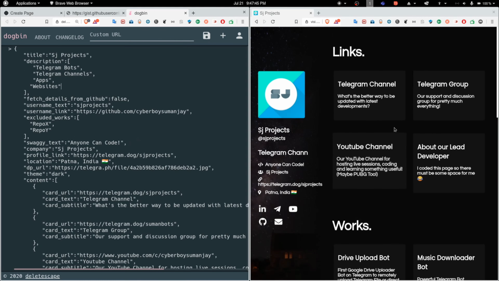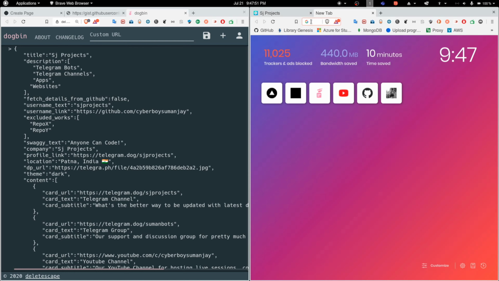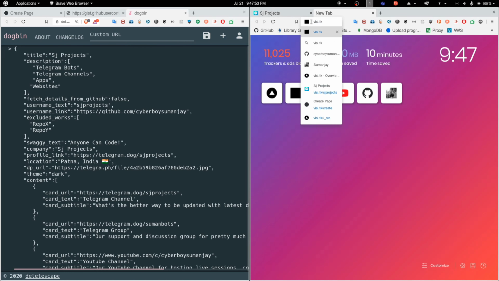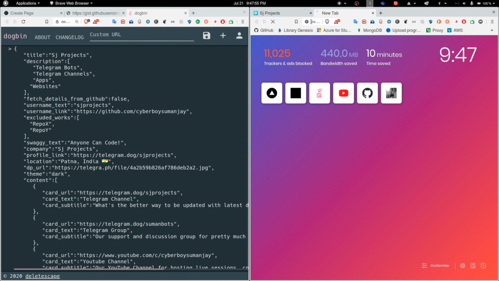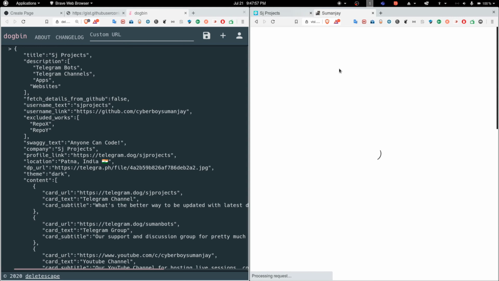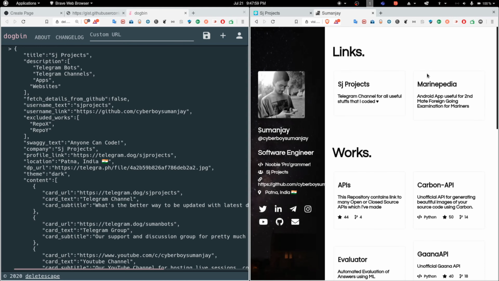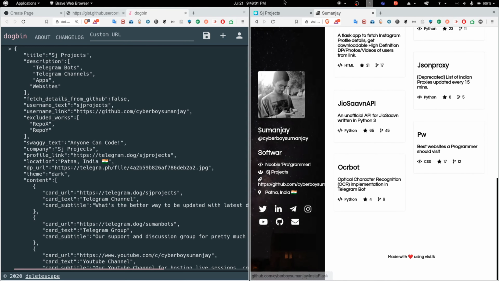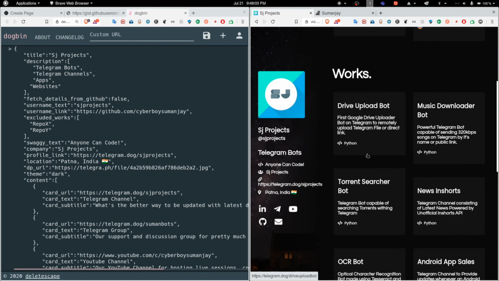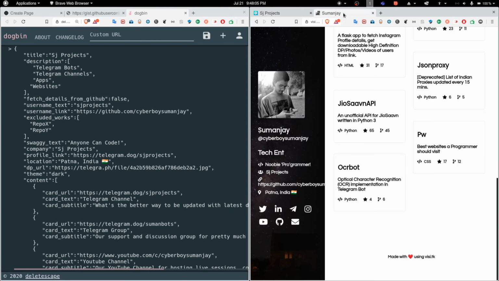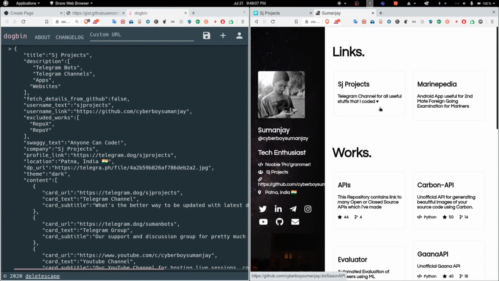Okay, so this is using the dark theme. The dark theme contains this section as black, and I will just show you the light version. In the light version, this section will be white, unlike the dark version. So whatever you like, you can tweak it according to your need.